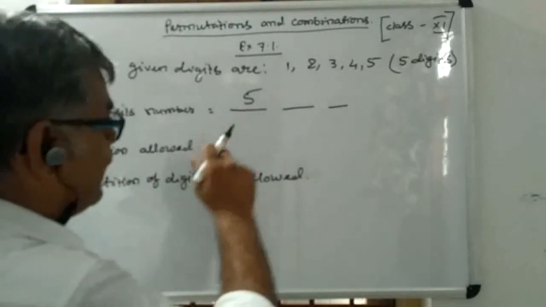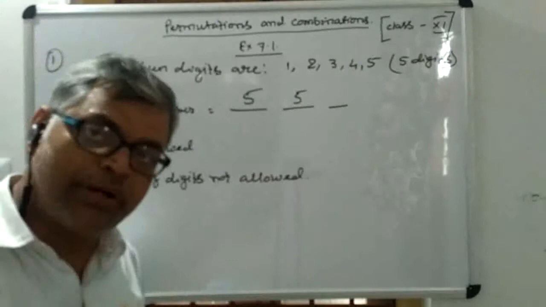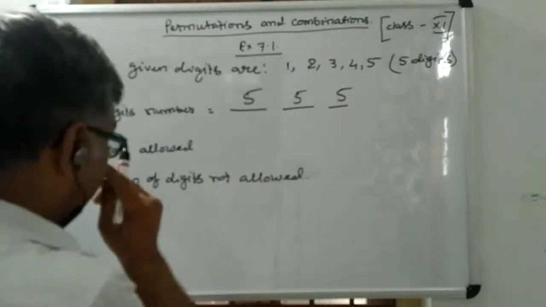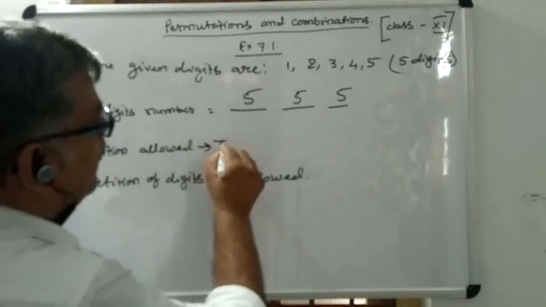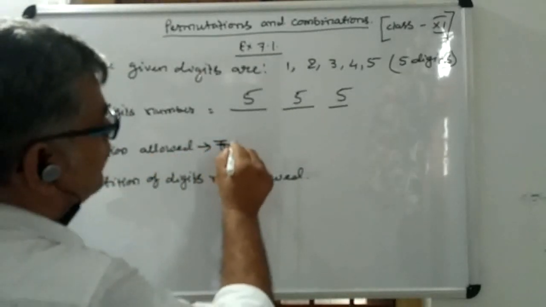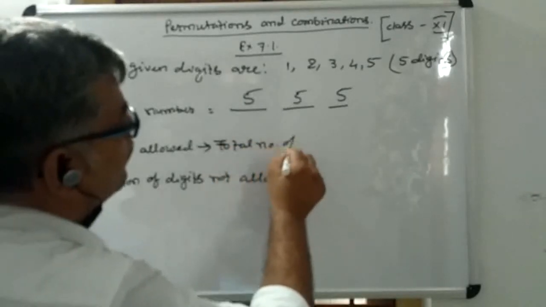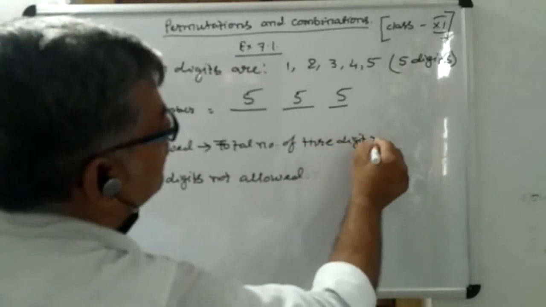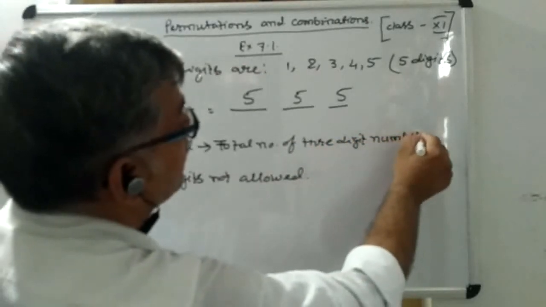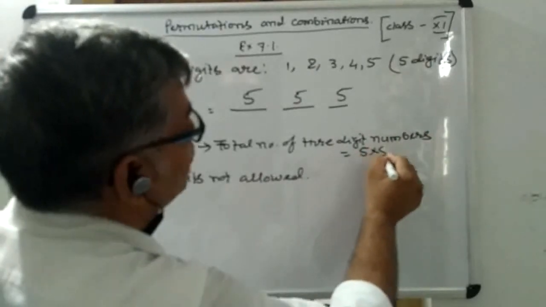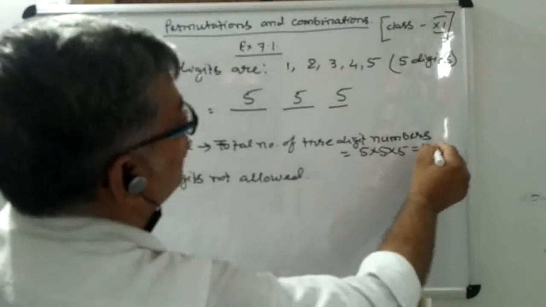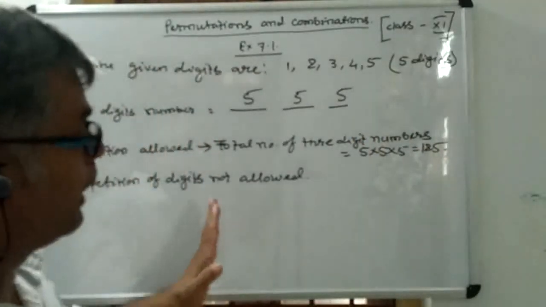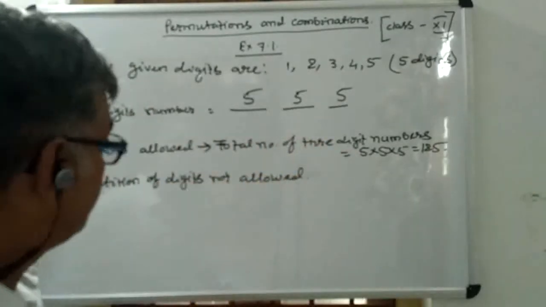Since the repetition is allowed, for the second place also you have 5 choices, and for the third place also 5 choices. So when the repetition is allowed, the total number of 3-digit numbers will be 5 into 5 into 5, that is 125 numbers.